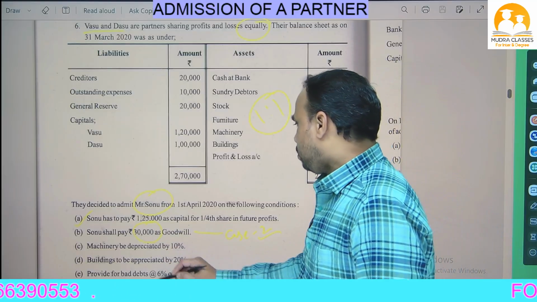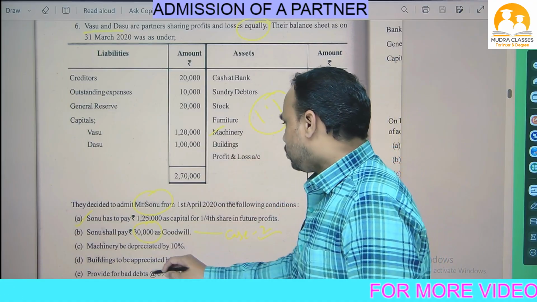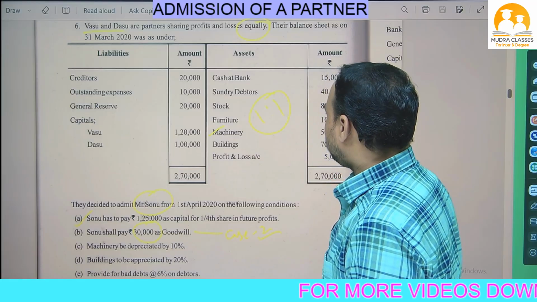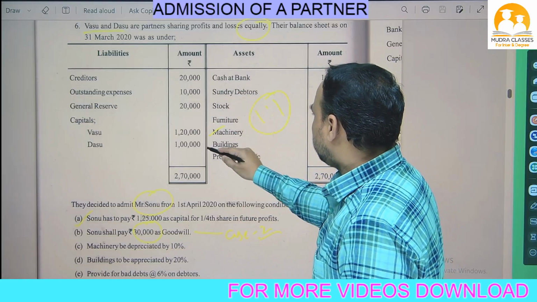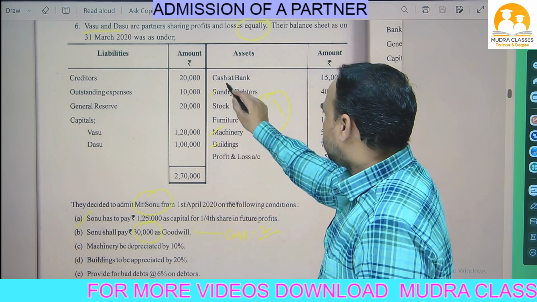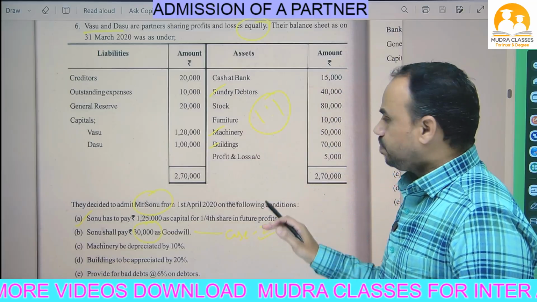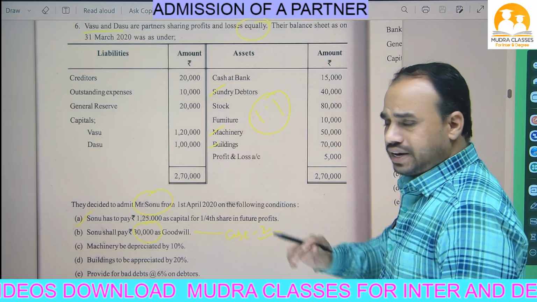Next, machinery to be depreciated by 10%, so tick the machinery. Buildings to be appreciated by 20%, so tick the buildings. Provide for bad debts, so tick the debtors. Okay. So whatever adjustments are given, I ticked them.